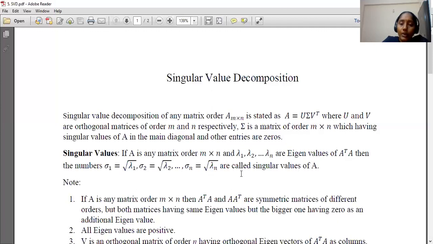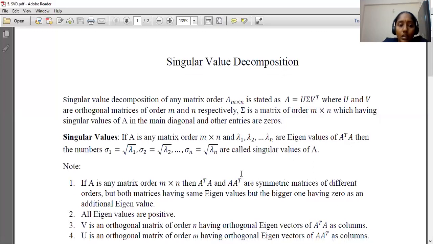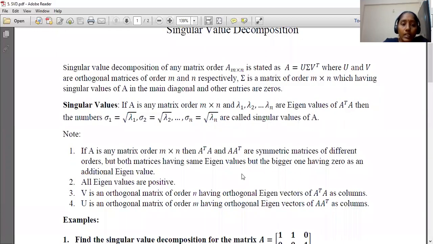This singular value decomposition has very many uses in image compression and also machine learning. It is of great importance in both fields. Now, how do we find U and V? Let's look into these points.